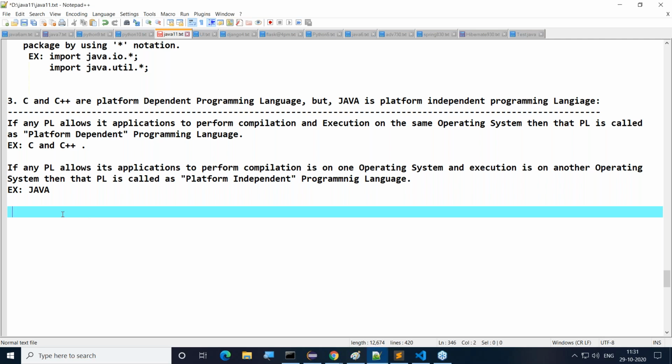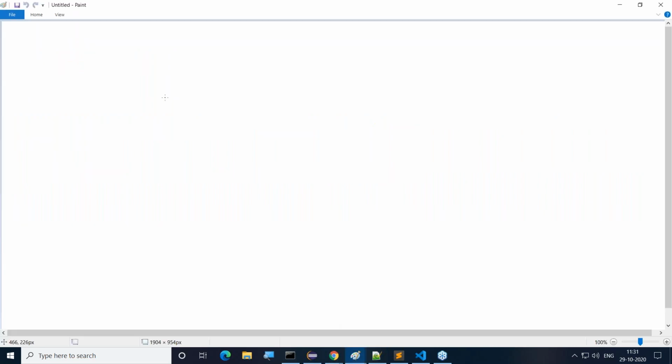Yes, I'll give some representation, some internal content, I'll try to understand it best. So this topic is important for us guys. Whether you understood C, C++ are platform dependent or platform independent, that doesn't matter. But Java is platform independent, that we have to understand. How Java is platform independent? How is it possible to say Java is platform independent? That we have to understand, that we have to analyze. Right. Listen carefully.